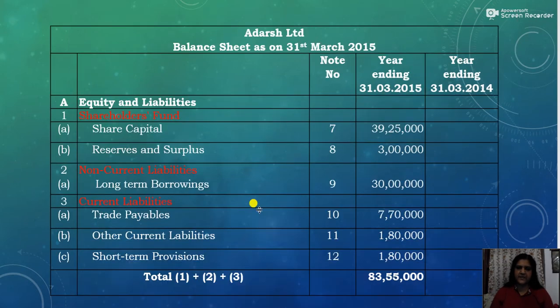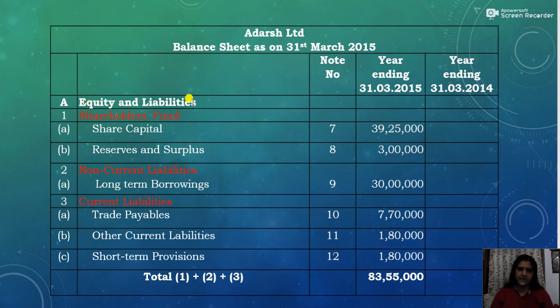So this is the first part of the balance sheet, that is the equity and liabilities. We write the name of the company, Adarsh Limited, then balance sheet as on 31st March 2015. Again, here there can be serial number, then particulars, note number, then current year, previous year.